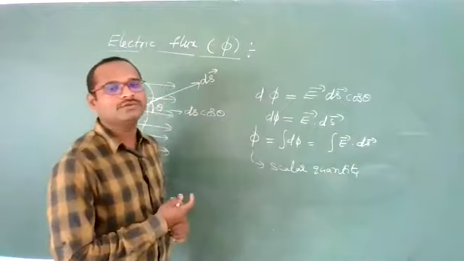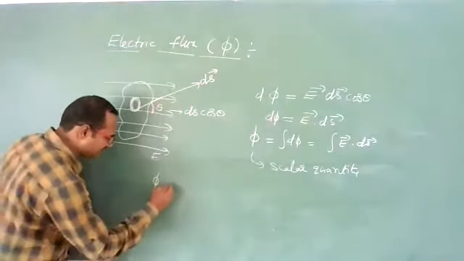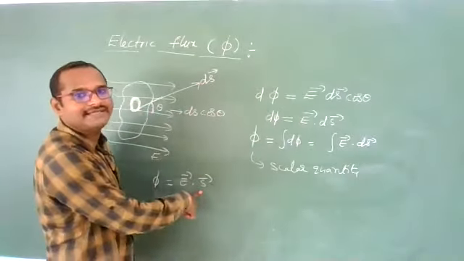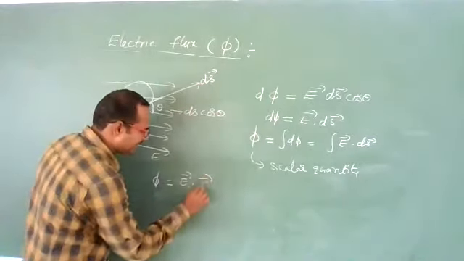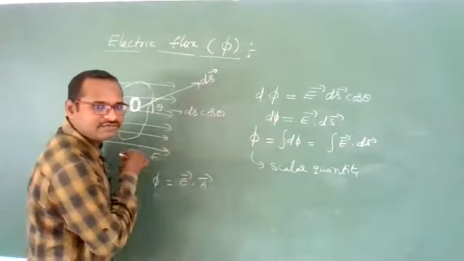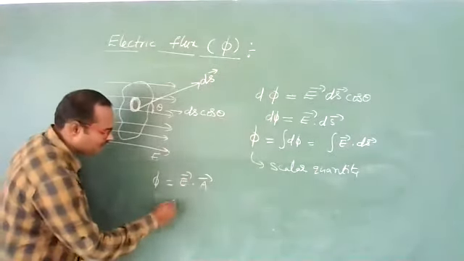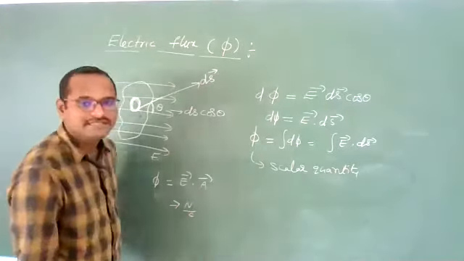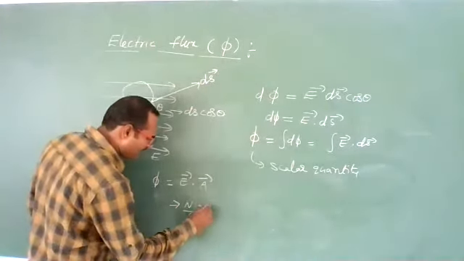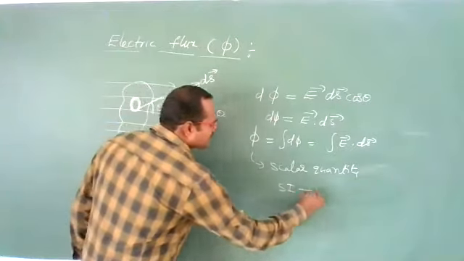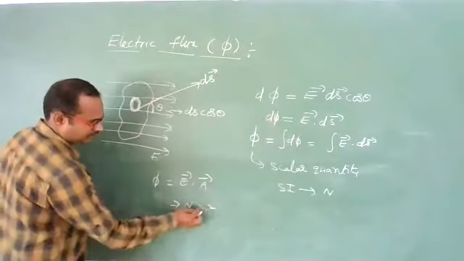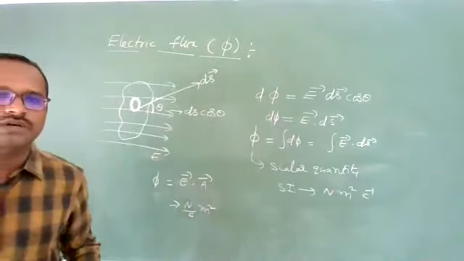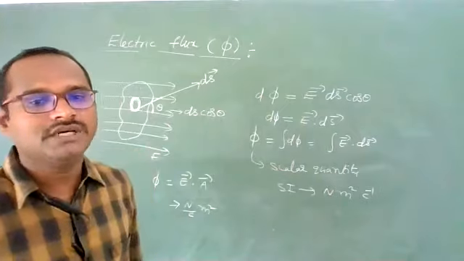What will be the SI unit of electric flux? Electric flux can be written as E bar dot S bar, where S indicates the area element, area vector, or you can write area A bar. The SI unit of electric field is Newton per coulomb, and area is meter square. So the SI unit is Newton meter square per coulomb.